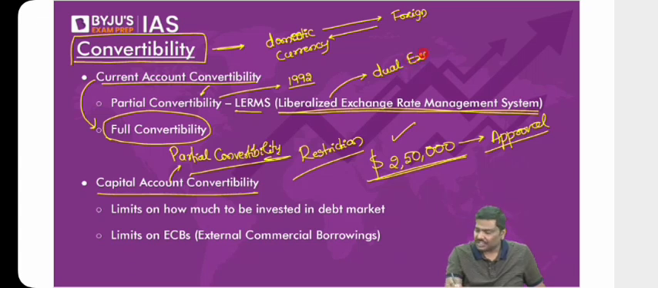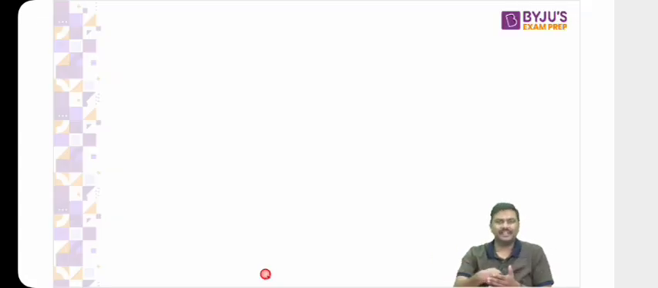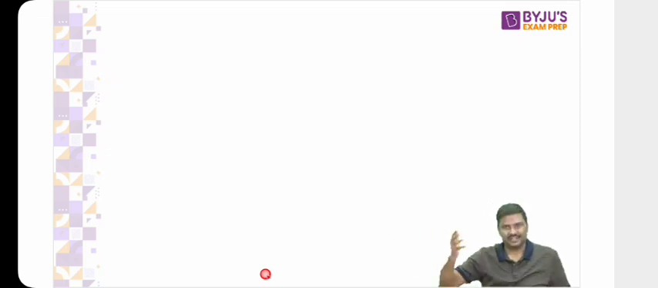Dual Exchange Rate System. Now, what is this dual exchange rate system? Follow this carefully. As per this policy, which was introduced in 92, again later withdrawn in 93, because we have shifted to the idea of a floating exchange rate, a market managed exchange rate.